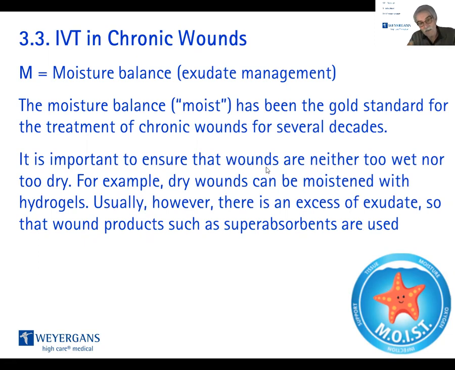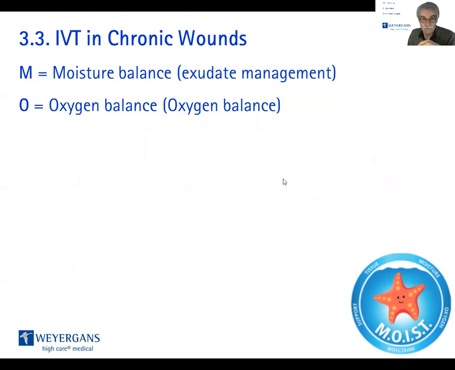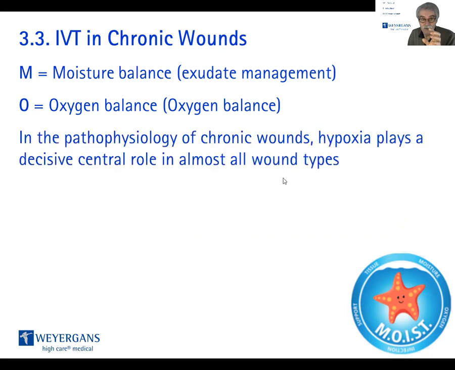For example, dry wounds can be moisturized with hydrogels, but usually, however, there is an excess of exudate so that wound products such as super absorbents are used. That was the M. The O stands for oxygen balance. In the pathophysiology of chronic wounds, hypoxia plays a decisive central role in almost all wound types.